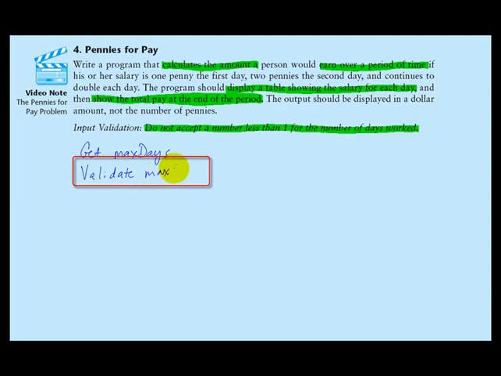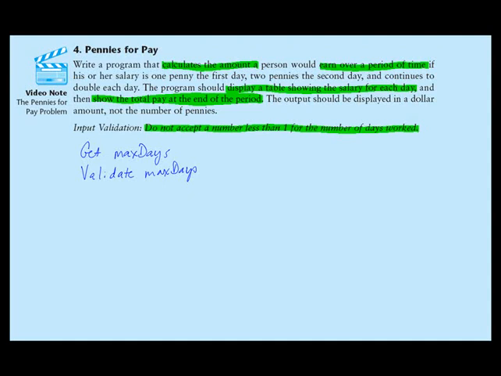validate max days. We want to make sure that the value that's entered is not less than 1. In a few moments we'll come back and we will expand this into an algorithm that shows us how to validate that. But for the time being, let's just say we're going to validate max days.